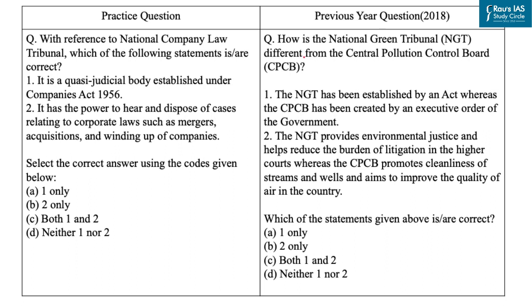Now, UPSC has been asking questions based on important quasi-judicial bodies, like this question based on NGT, that is National Green Tribunal, which came in the year 2018. So here we have taken a practice question based on the National Company Law Tribunal, that is NCLT.